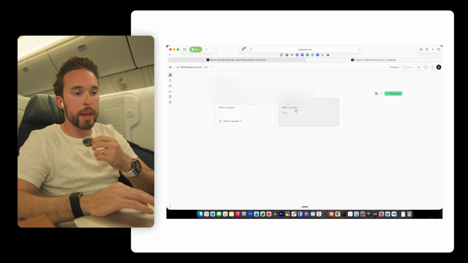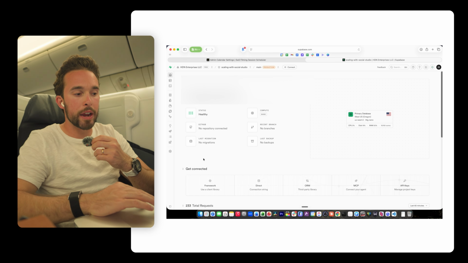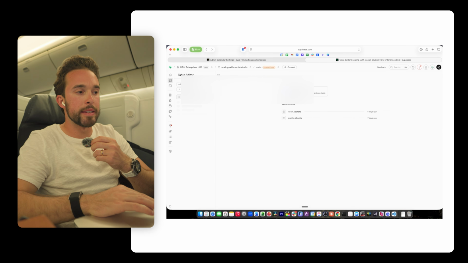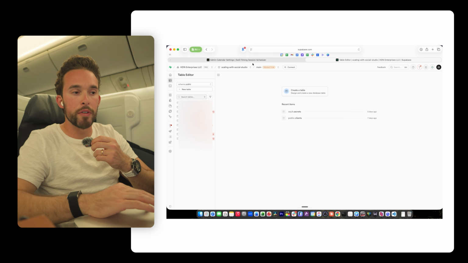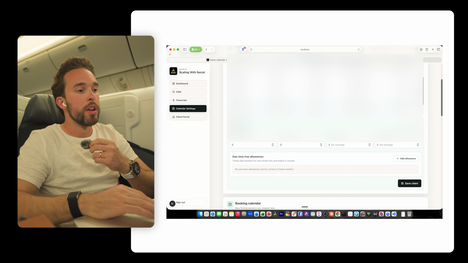And I can click in Supabase, and all of my stuff is actually right in here in these tables. So I have all of this stuff, and it's literally storing this information as text right in here. And then the software is pulling it from there, okay? So that's how that works.